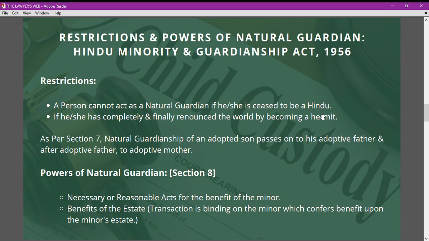And second, if the natural guardian enters into any kind of transaction that confers benefit upon the minor's estate or in respect of the minor's person, then that transaction will bind the minor. And if it is not so, if the transaction entered into by the natural guardian does not lead to any benefit to the minor's estate or the minor, then that transaction will not bind the minor at all.